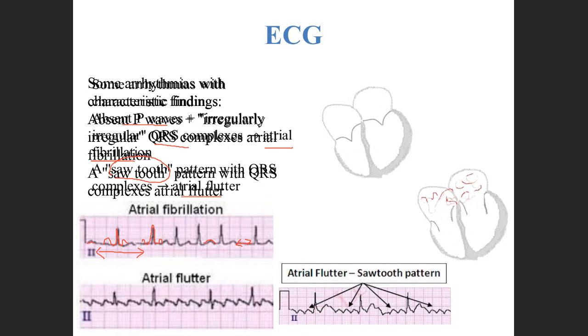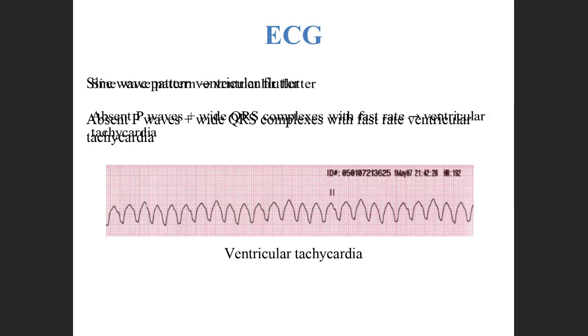Saw means the tool for cutting something. It will have small teeth. Similarly, you can see small teeth over here. So if the ECG looks like a sawtooth pattern, then it denotes atrial flutter.